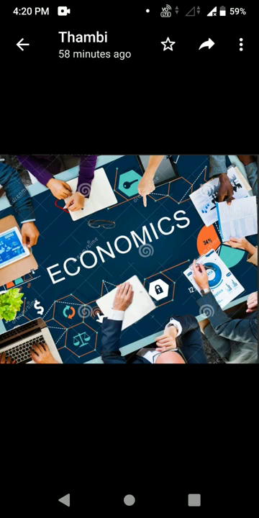Next, students, do you know who is the mother of economics? That is Amartya Sen. At the same time, he is also called the Indian economist. Amartya Sen has been called the Mother Teresa of economics.